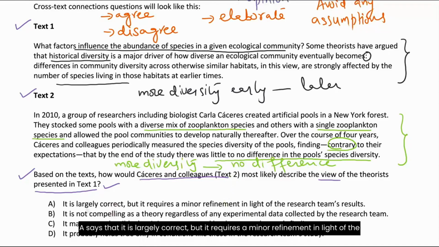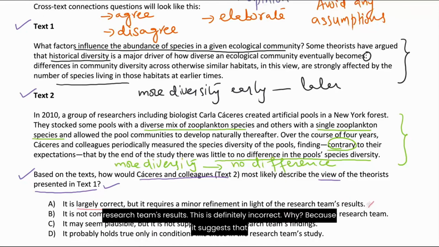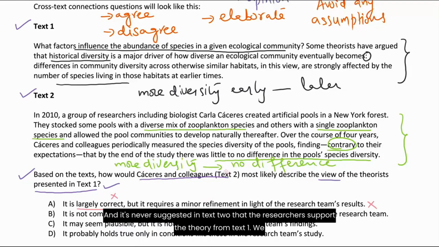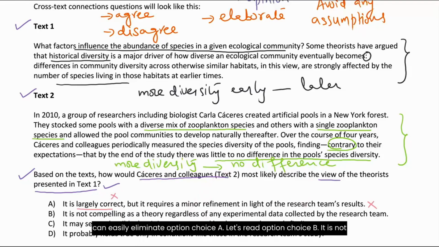Option choice A says that it is largely correct, but it requires a minor refinement in light of the research team's results. This is definitely incorrect. Why? Because it suggests that despite their research findings, the scientists in text 2 think that the theory in text 1 is largely correct, but the research findings directly oppose the theory. And it's never suggested in text 2 that the researchers support the theory from text 1. We can easily eliminate option choice A.